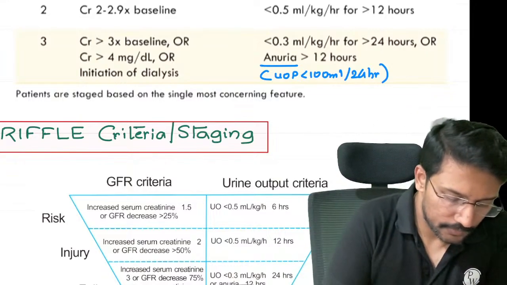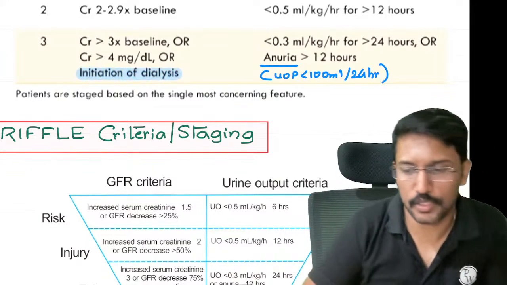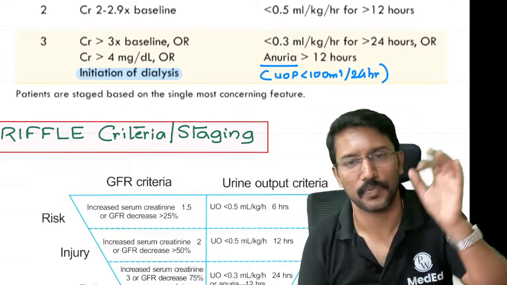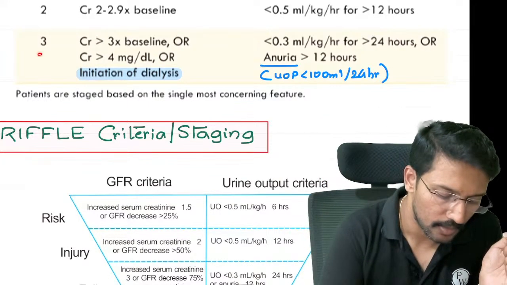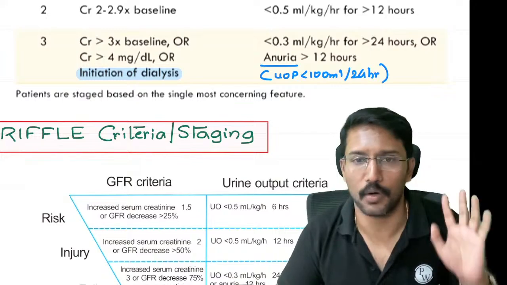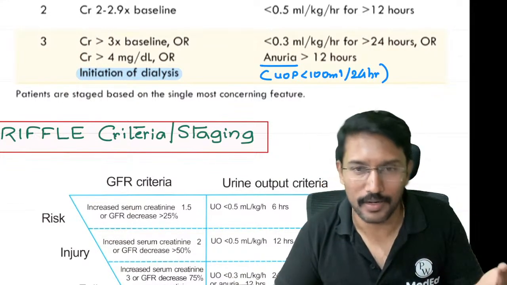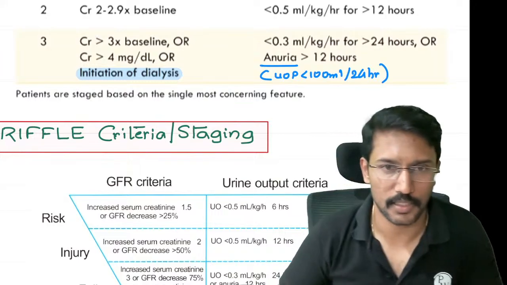And whether it is acute kidney injury or chronic kidney injury, any patient who goes on dialysis will always be counted as the highest stage. In AKI, the highest stage here is 3. So if you have to start dialysis, it will be counted as stage 3. In CKD there are 5 stages, so if someone is on dialysis, he will be counted as stage 5.